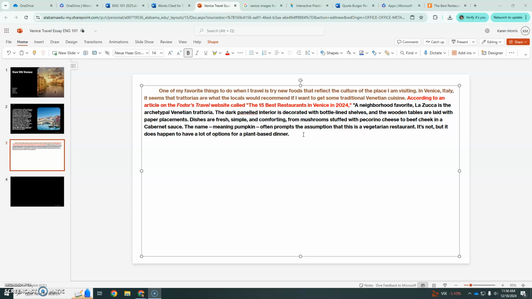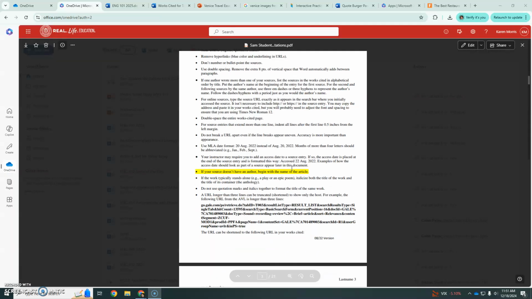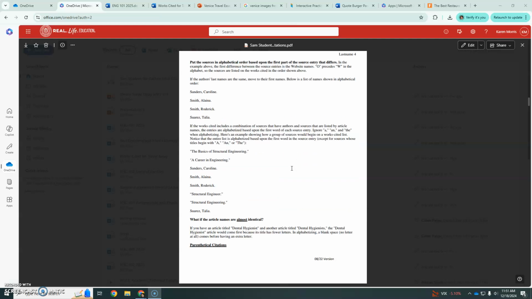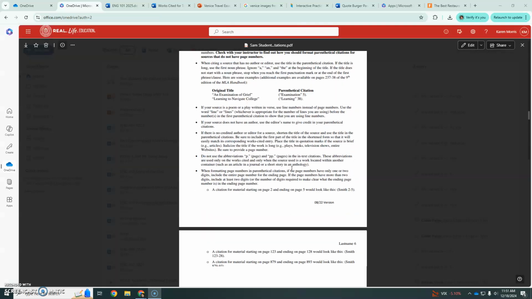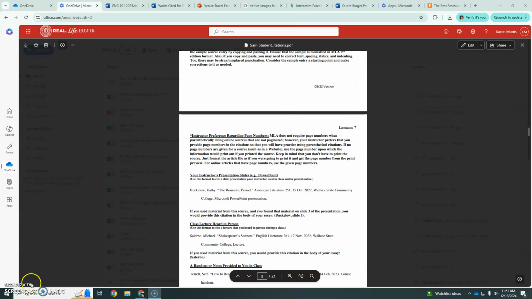Now, I don't want to use this entire quotation. If I were going to use a quotation that was more than 4 lines long, I would need to use a blocked quotation format. You can use your SAM student handout to see how to format blocked quotations. Okay, so it's a really long document, but it is the best document for learning how to do all of the formatting things that you need to do for English classes.